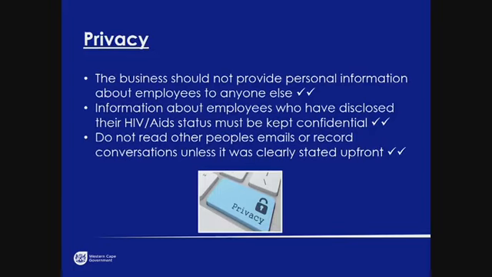So right, if we go to the next slide, you can see there, the first one was privacy. It actually doesn't have too much explanation needed. Privacy basically means that we should not provide personal information about employees to anyone else. Basically, if an employee has in his file some personal information, like his bank account number, any illnesses or things that he might have, those are personal information, and that information should never be divulged to anybody else. That is a right that a person has, a human right that cannot be taken away from him.